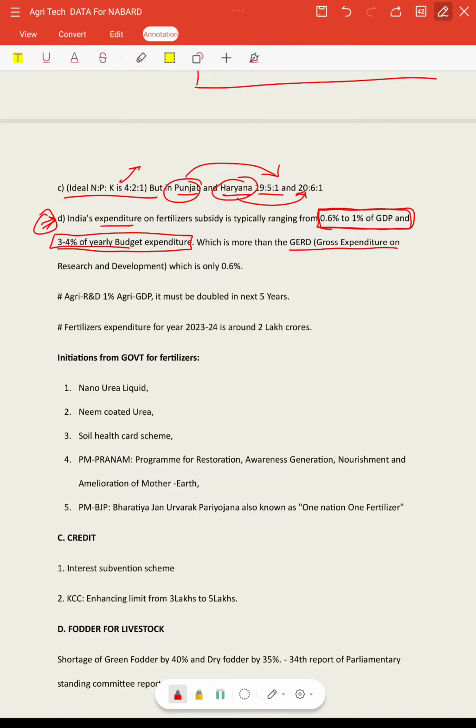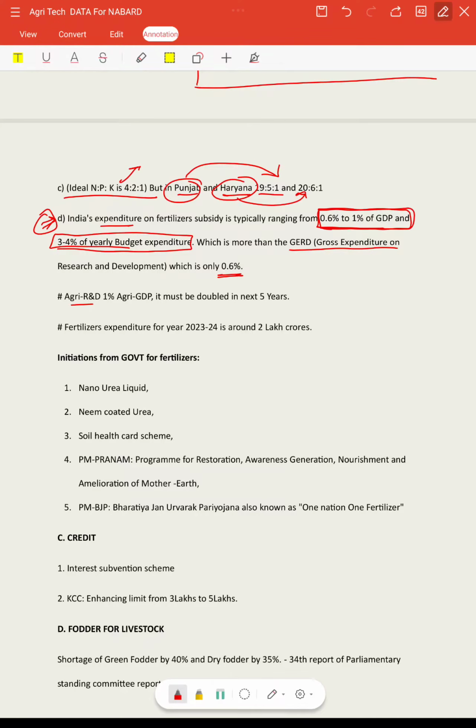GERD means gross expenditure on research and development. Combining the expenditure that we are spending on research in India by means of IISc, IITs, ICAR, CSIR, everything, it was only 0.6%, but the fertilizer subsidy alone was contributing 0.6 to 1%. See, it means the total money we are spending on research and development is less than the subsidy we are giving to the farmers in the form of fertilizers. So that is how the situation with respect to fertilizers is.